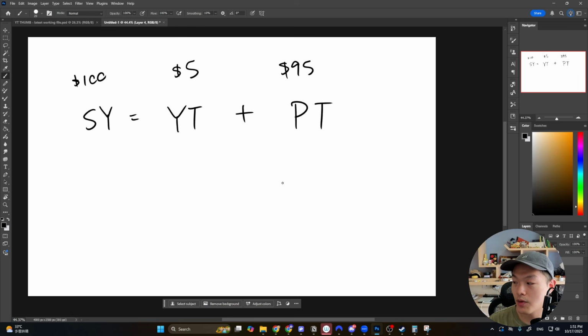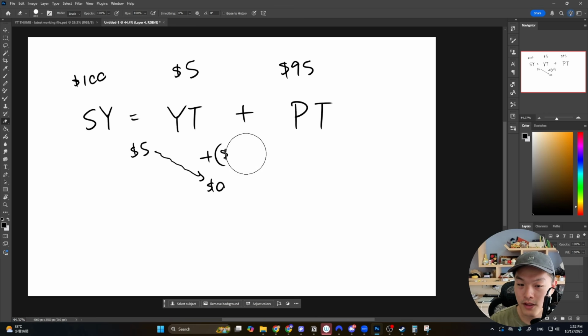And another mechanic that we have to understand with YT and PT is that the yield token over time would decline in value, right? It's going to go from $5 to $0, the YT token itself. The reason why is because as it declines, you're getting yield in the process, right? You're getting $5 in yield, assuming the APR stays at 5%. In reality, it's probably variable, right?